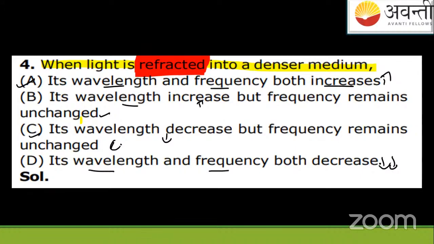So you have four options, A, B, C, and D. Read the question properly again if you want and answer me. I'm giving you just 2 minutes to reply in the chat box. Okay. So your time starts now. Has anybody replied? About 30 seconds are left.